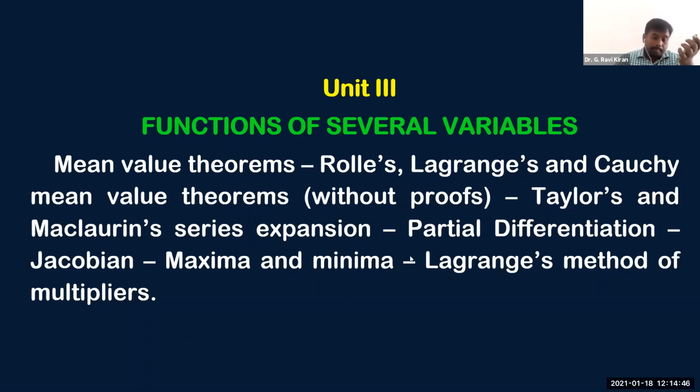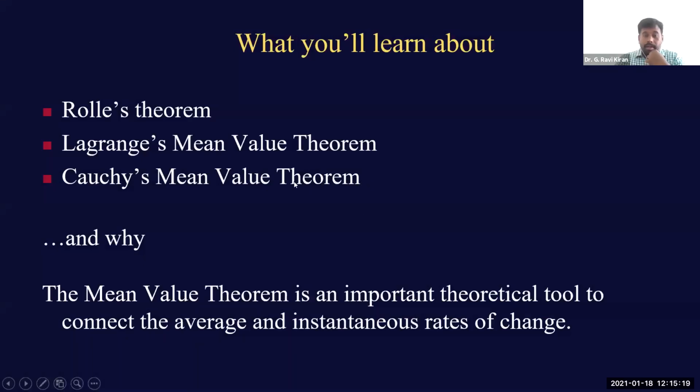And see then, we had discussed when a function of one variable gets its minimum or maximum. In a similar way, when you are given a function of 2 variables or 3 variables, we need to see where that function attains its minimum or maximum. So that we discuss particularly in this section, maxima and minima. And in fact, Lagrange's method of multipliers is an alternate method to find this minimum or maximum. Anyway, we'll discuss them in detail, but to begin with, for today, let us just concentrate on these 3 theorems: Rolle's theorem, Lagrange's mean value theorem, and Cauchy's mean value theorem.